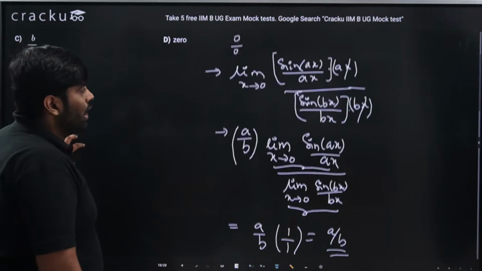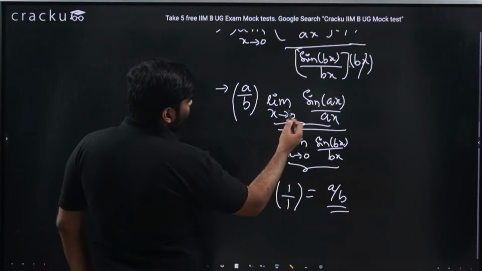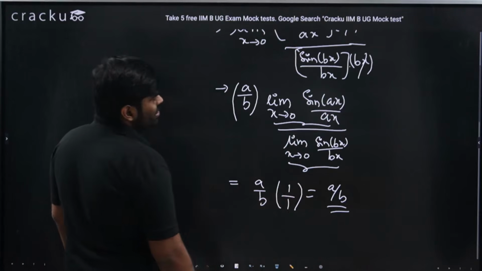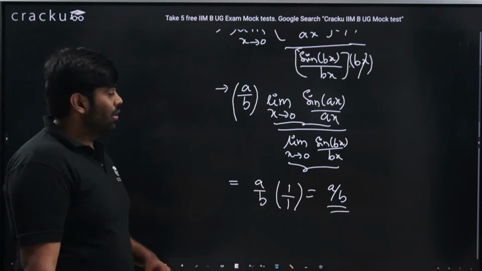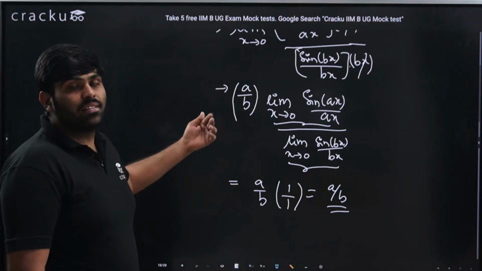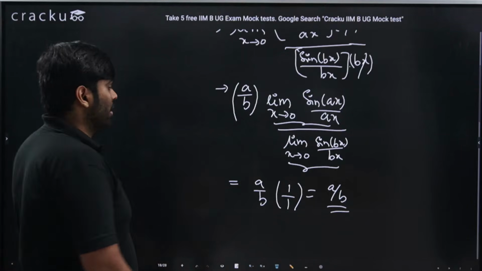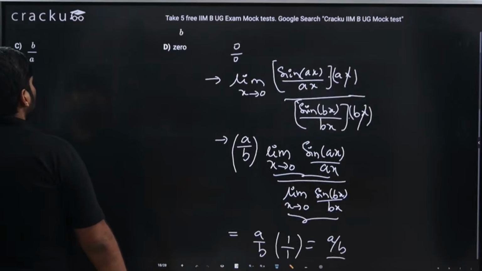XX goes away. A by B is a constant which comes out. Then I could write this f of x by g of x as limit f of x by limit g of x, because both are now non-zero, and now that should be x by x, which is 1. That limit x extending to 0, sin ax by x is 1. Similarly, sin bx by bx will also be 1. So a by b into 1.